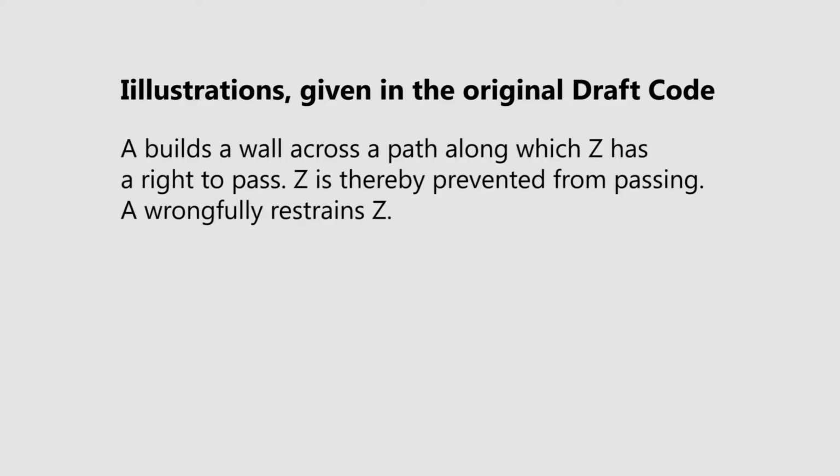Likewise, A builds a wall across a path along which Z has a right to pass. Z is prevented from passing because of the wall so built. Here, A is guilty of wrongfully restraining Z.